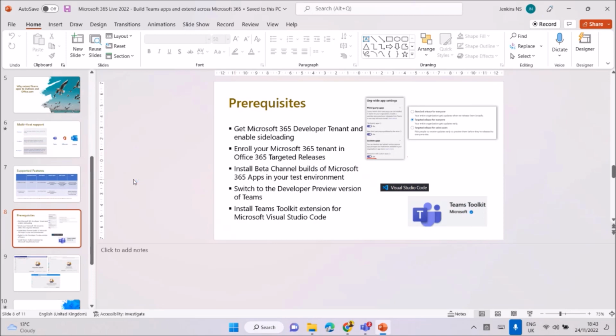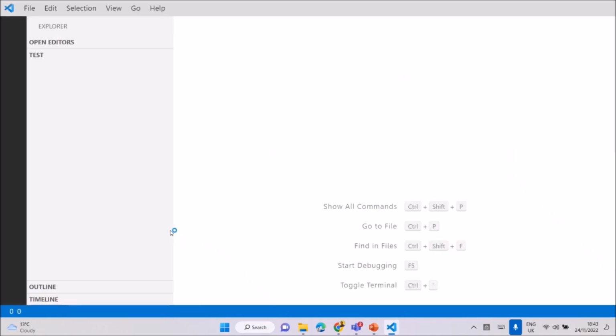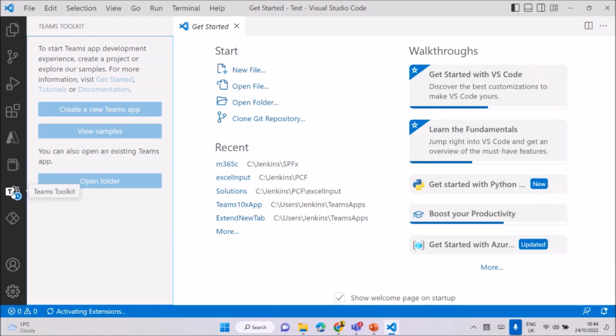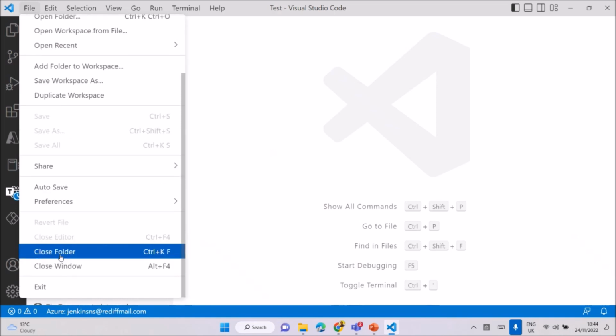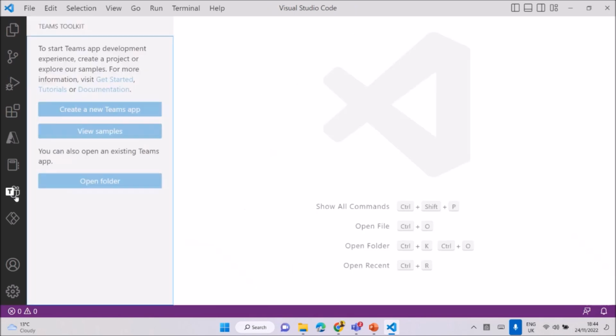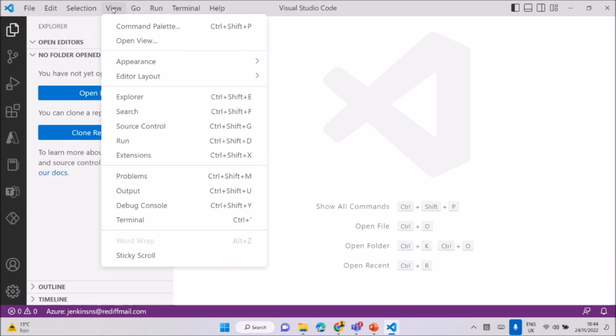When you come to Visual Studio Code, you see that when you go here, they have the options, right? You have Teams Toolkit. Teams itself, we have an option like that. For example, I'm closing this one already, close folder, the empty one, right? Then you can go to Teams. You can see that. Now we have an option to create a new folder where you want to start, and you can start with the command palette and do that. I'll come to that.